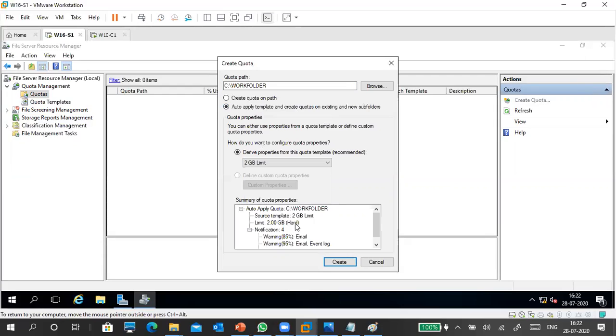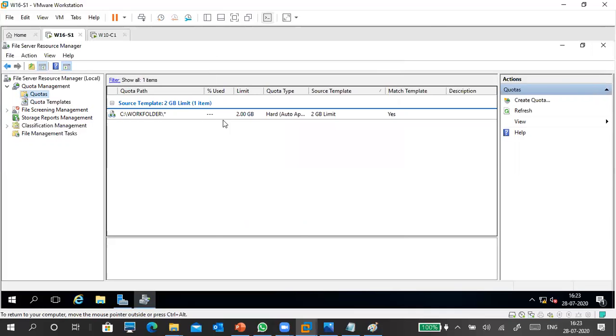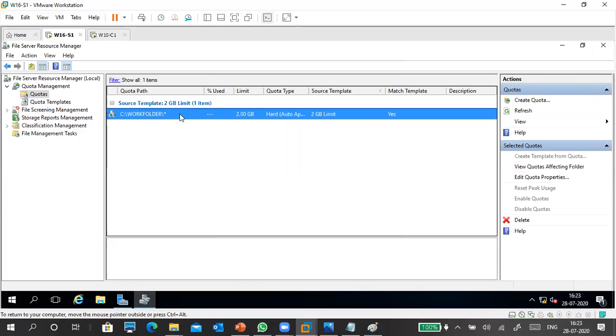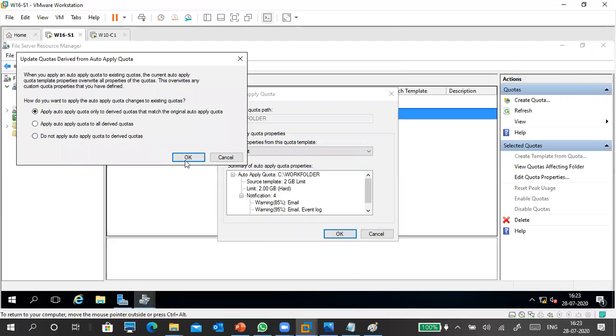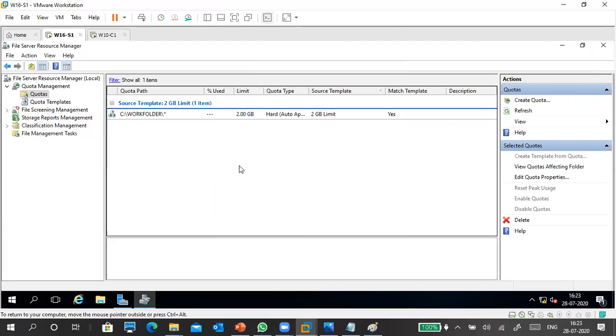And for the quota limit, if you see here, there are two types of quotas, hard and soft. Hard means you cannot cross 2 GB. Soft means you can cross the 2 GB, you will only get warnings. You can read it, you will understand it. Then create. I created a 2 GB quota, and it is applied and everything. So don't worry, you just have to refresh these quotas once.